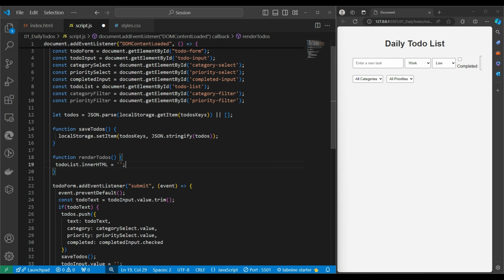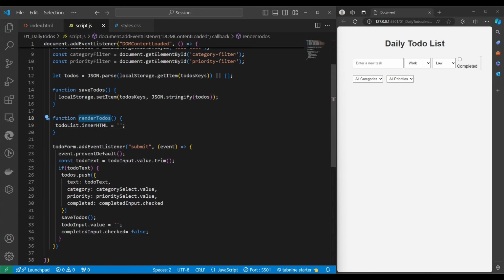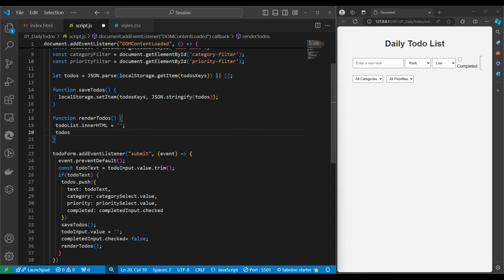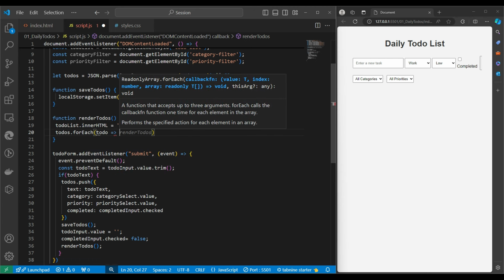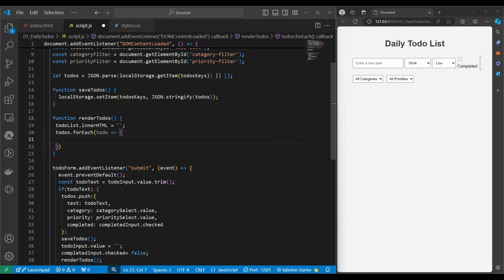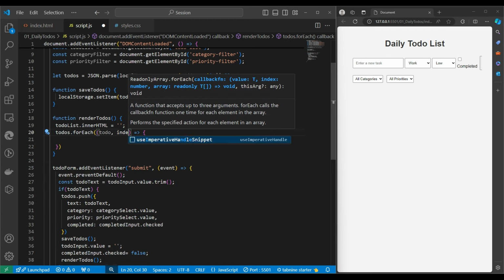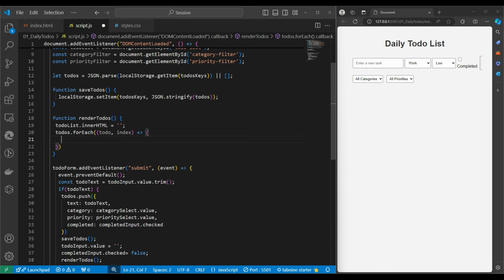So I'm just writing down to clear the innerHTML if it exists on calling of this function, and I should call this function over here. Next, we know that we already have some to-dos, so we will run a loop on it. For each to-do, one by one, we'll get it, and here we'll write the logic. Over here we will write todos and index. Now we need to make three things. As I showed you in the diagram, we need to make first the checkbox, then the text of the to-do, and in the last the delete button.